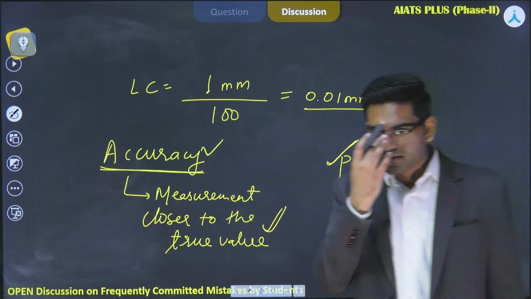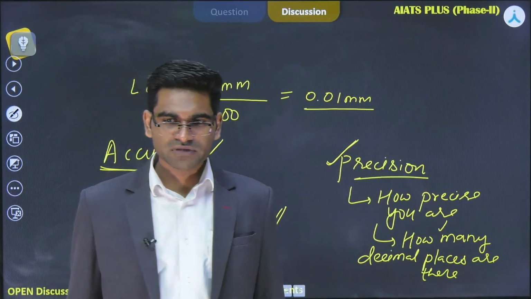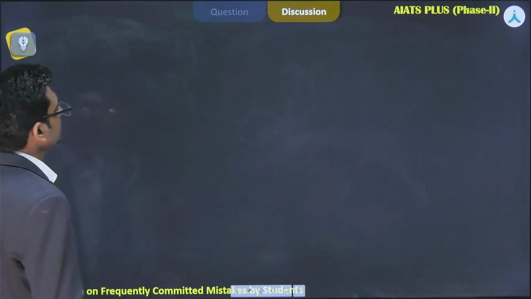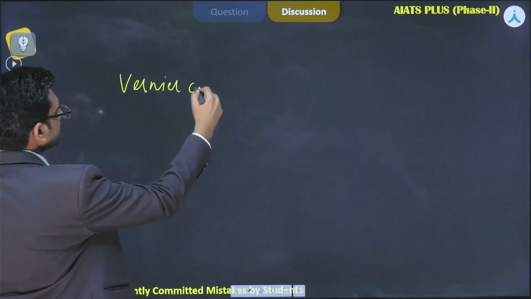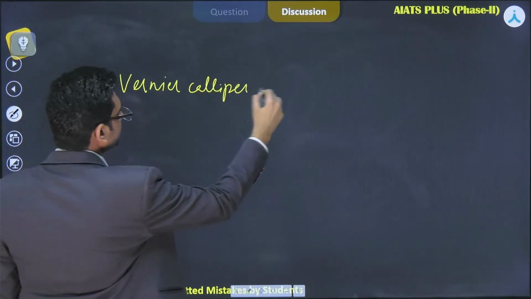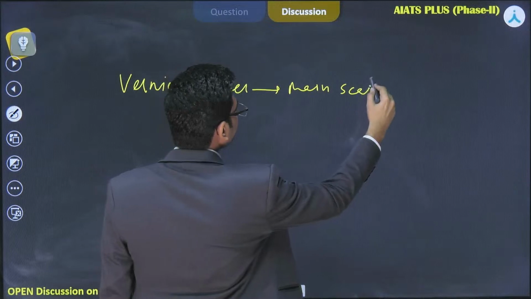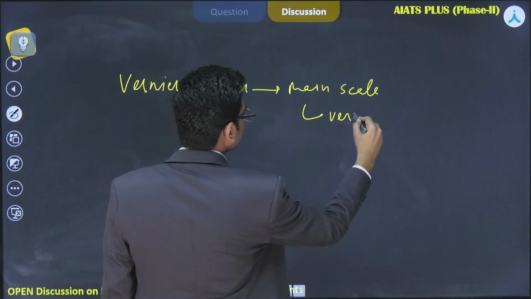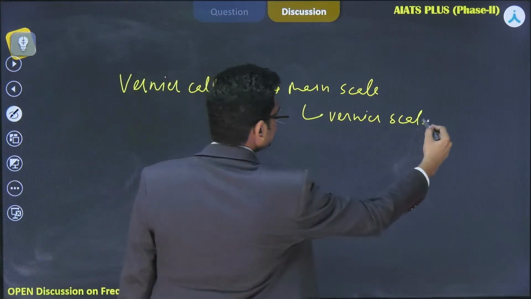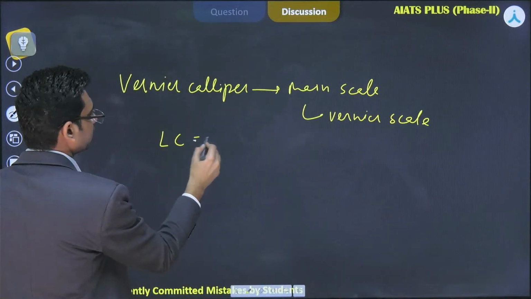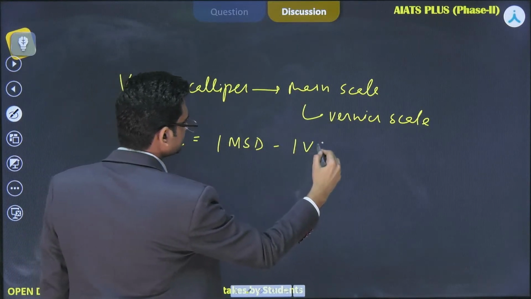Okay, yeah. Dexter, sir, एक बार आप वर्नियर कैलिपर एंड स्क्रू गेज के रीडिंग फॉर्मूला लिख सकते हो प्लीज? Sure. So how does vernier caliper work? So vernier caliper has main scale, right, and vernier scale. Okay, the least count of vernier caliper is very simple, that is 1 MSD minus 1 VSD.